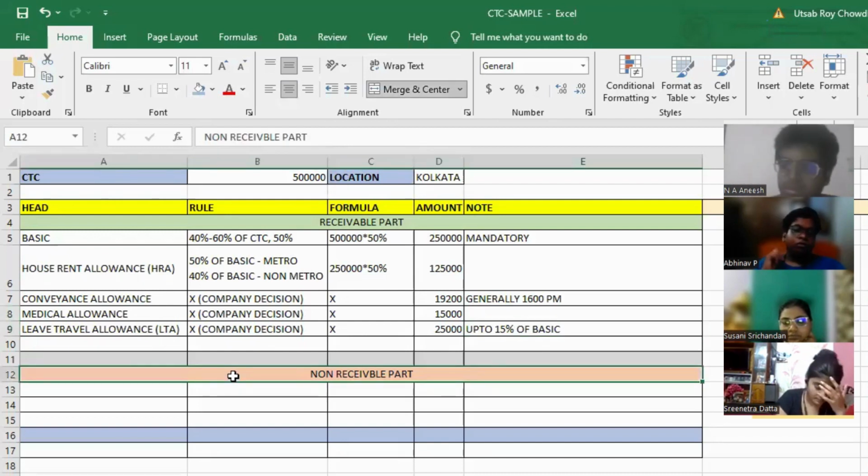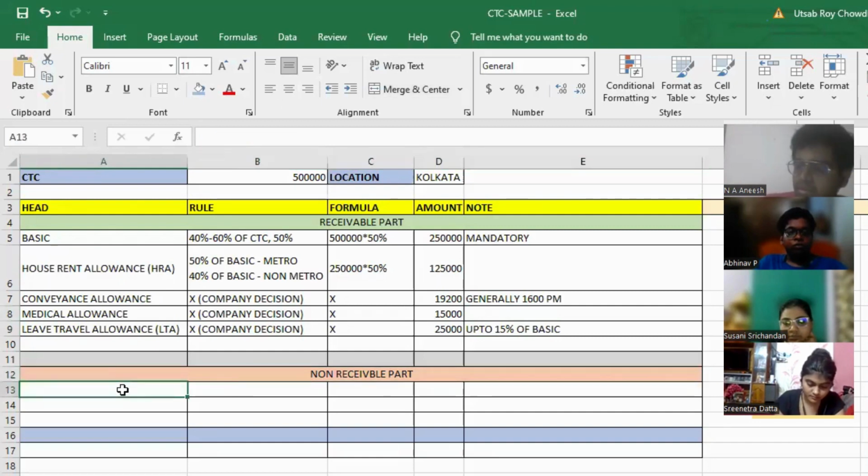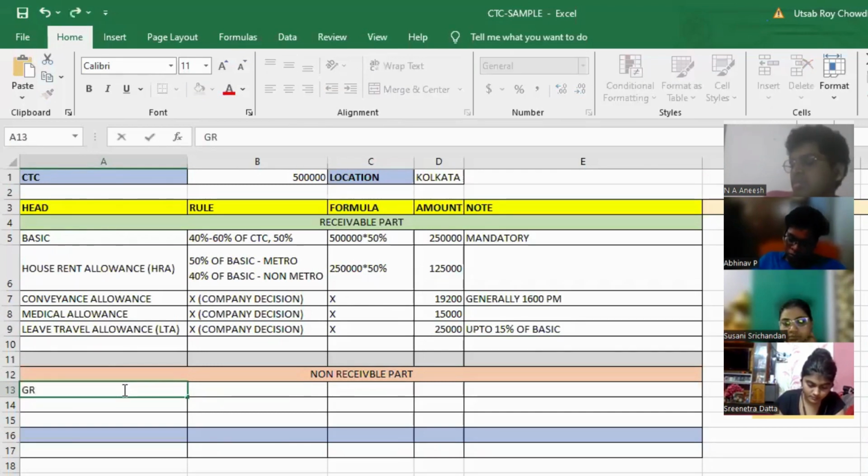Now, as I have told you some component for receivable part, I will start calculating some amount that will be a part of non-receivable part. And what is non-receivable part? That will not be received by the employee on month basis. What can be the non-receivable part? It can be gratuity. I'll discuss them.